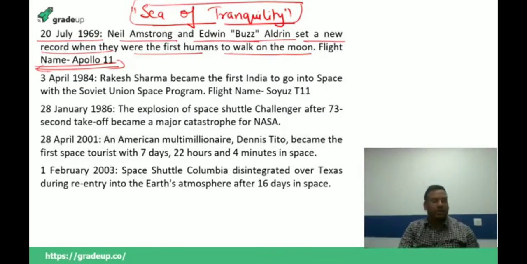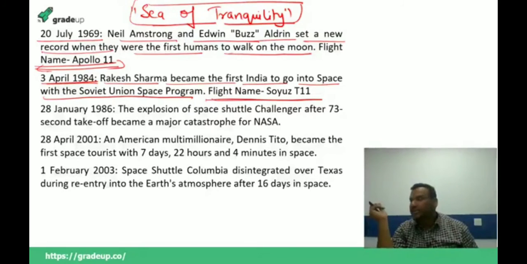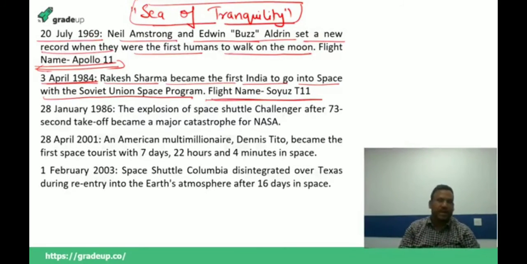Now it was the turn of Indians to go to space, and on 3rd April 1984, Rakesh Sharma became the first Indian to go into space with the Soviet Union space program, and the flight name was Soyuz T-11. So Rakesh Sharma was the first Indian who went into space, but he didn't go from India, he went through the USSR team. Now we talk about two very important space